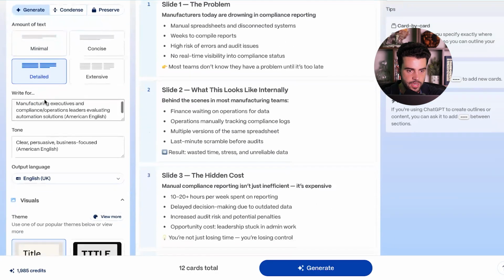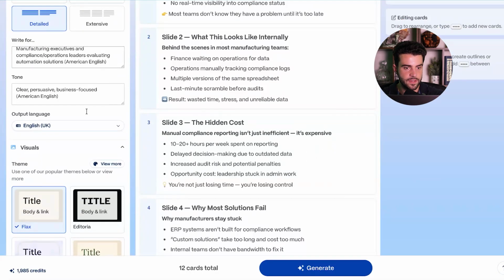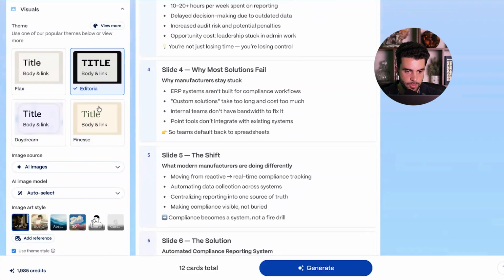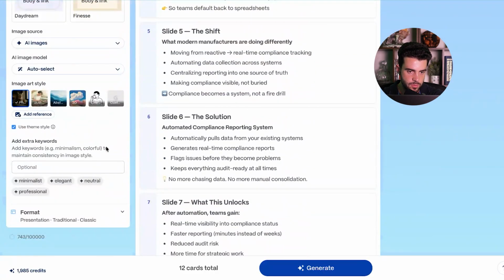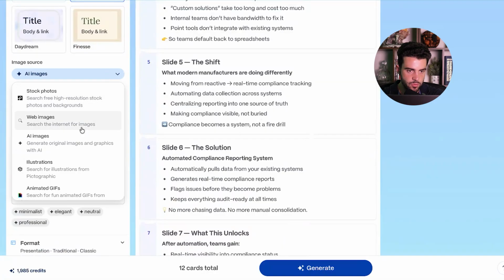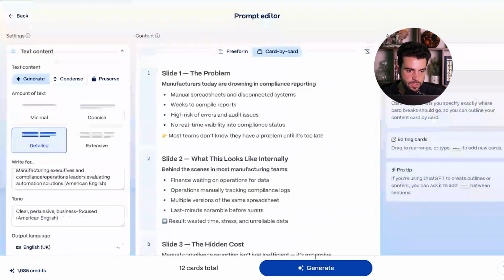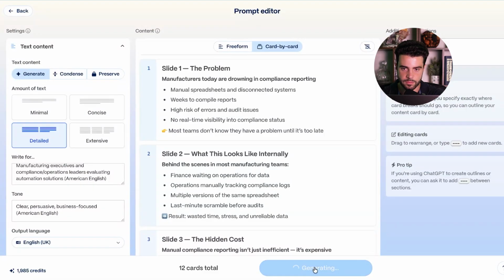And I like to just generate here. You want to write for a specific ICP, change that, and then you can actually use the theme that you want to use for the presentation itself. So I'll just pick this one. And then you can also choose if you want to use AI image ads, stock photos, web images, so you can choose a whole bunch of different features from here. And then you go ahead and hit generate. It typically takes a minute or two to actually generate the whole Gamma. So I'll just come back when it's done.